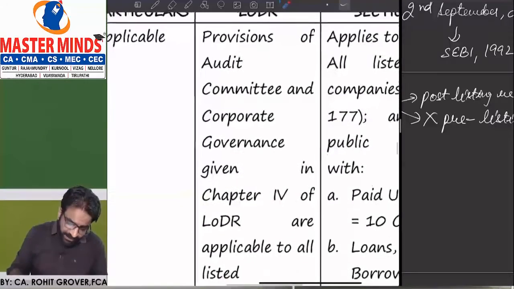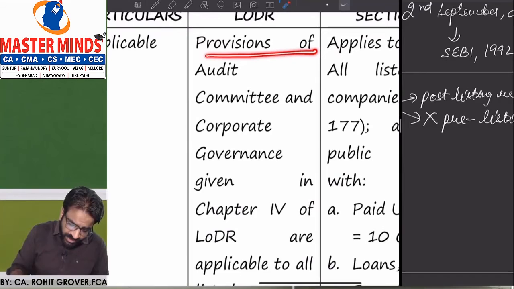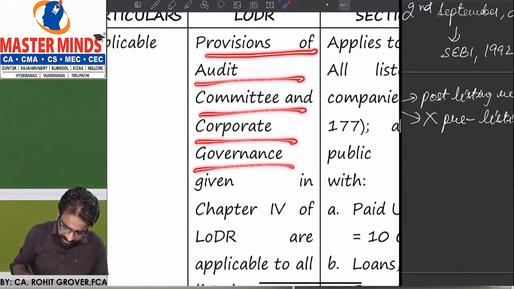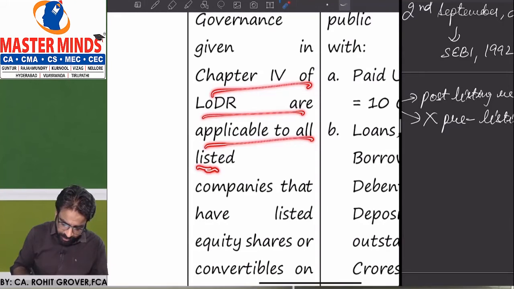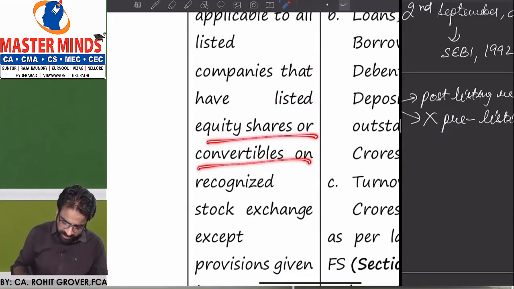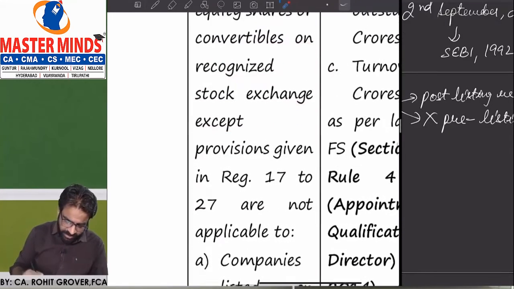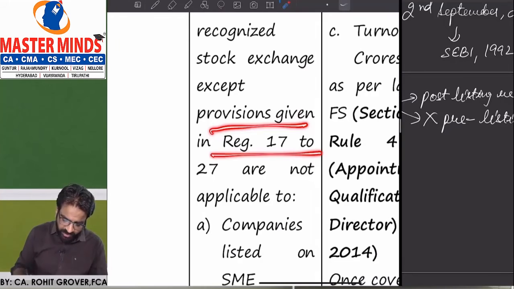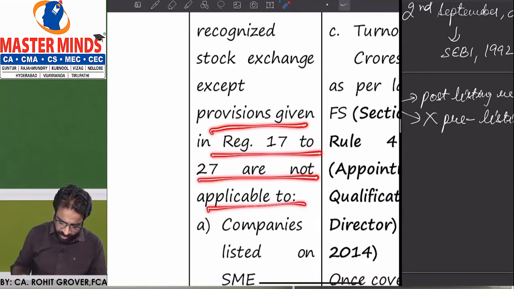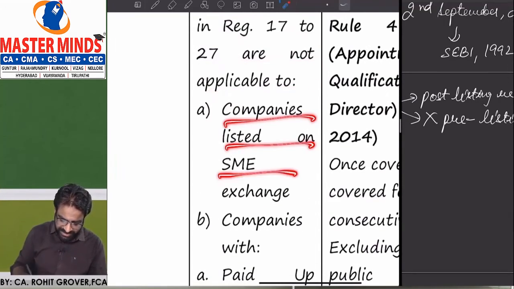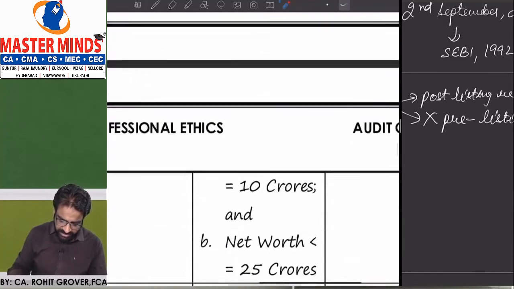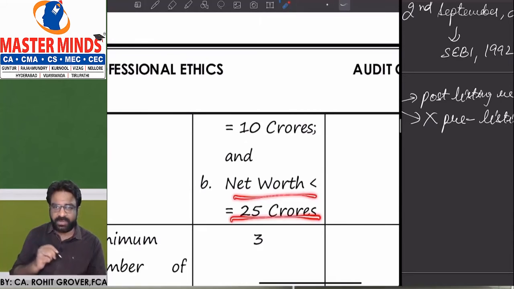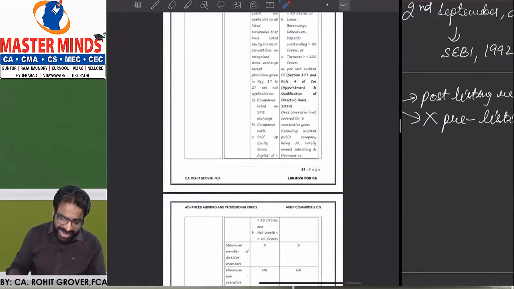Now see, as per LODR, provisions of the audit committee and corporate governance given in chapter 4 of LODR are applicable to all listed entities, companies that have listed equity shares, convertibles on a recognized stock exchange, except that the provisions given in regulation number 17 to 27 are not applicable to companies listed on SME, and companies with paid up equity share capital of 10 crores and net worth of 25 crores. So remember one thing,